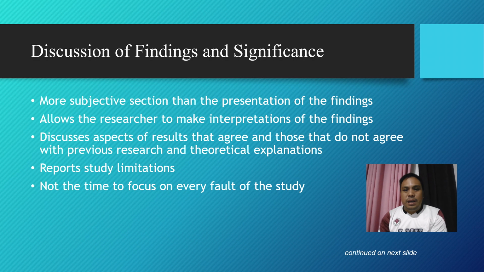The discussion of findings and their significance is a more subjective section than the presentation of results. It allows the researcher to interpret the findings, explaining their meaning and implications. This section also compares the results with previous research and theoretical frameworks, noting areas of agreement and disagreement. Additionally, it includes a report on study limitations, but it's not intended to focus on every flaw of the study. The discussion emphasizes the importance, relevance, and contribution of the findings to knowledge, practice, or policy.